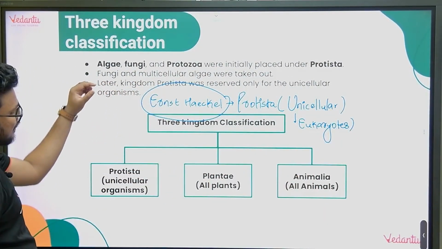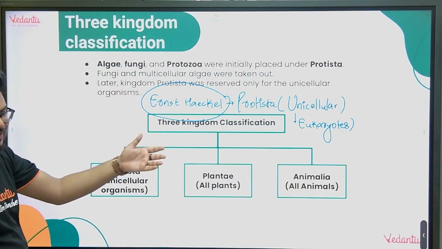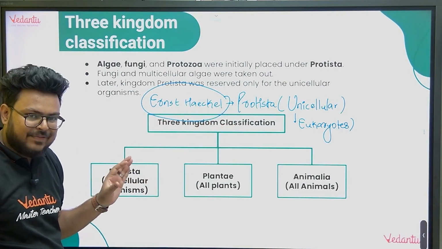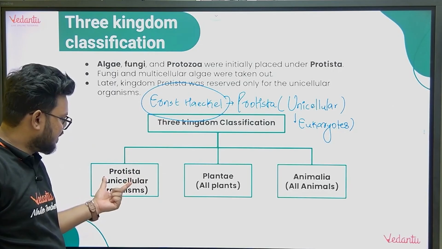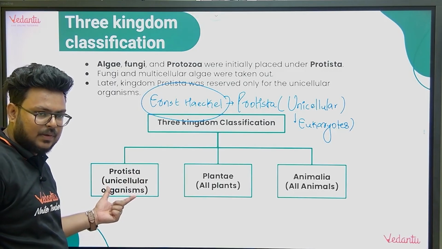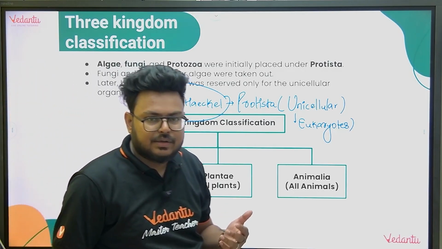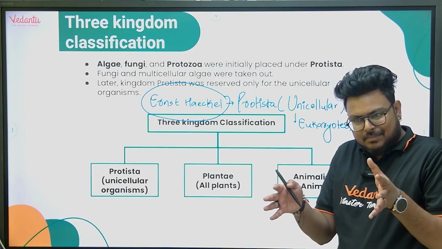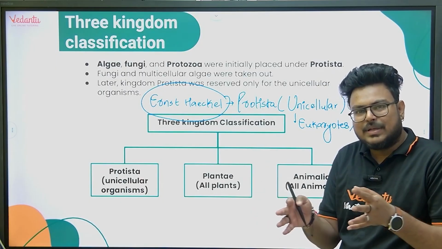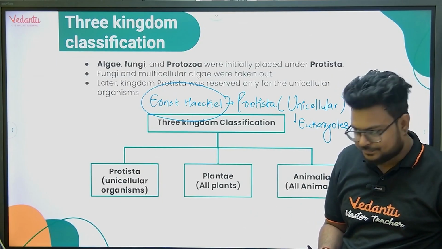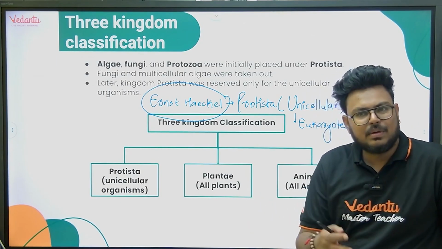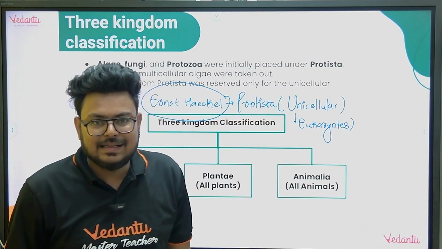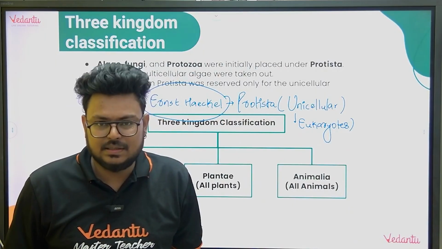Now the point is important, guys. If you don't want to mention eukaryotes, fine, but it's okay: unicellular eukaryotes. Now what is the benefit for us? Protista includes all unicellular organisms and all the eukaryotes. So the problem of multicellular and unicellular being together has been separated. But there was one more problem: photosynthetic and non-photosynthetic together, and prokaryotes and eukaryotes together.